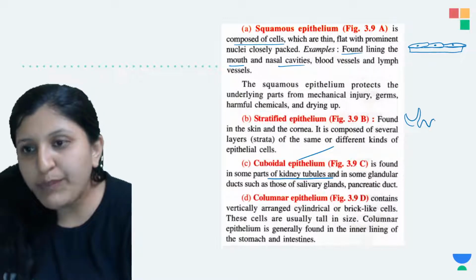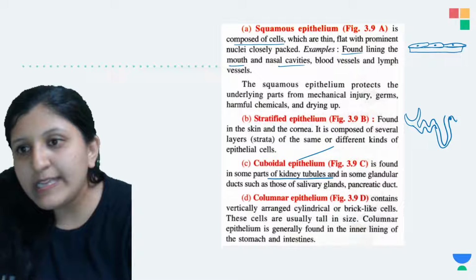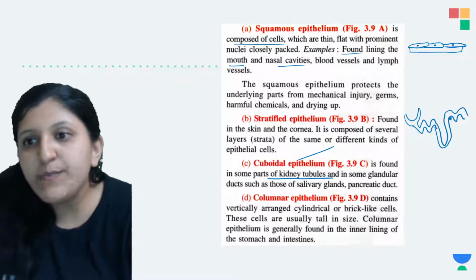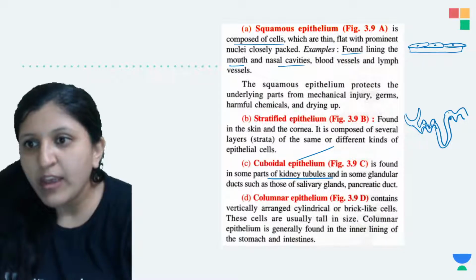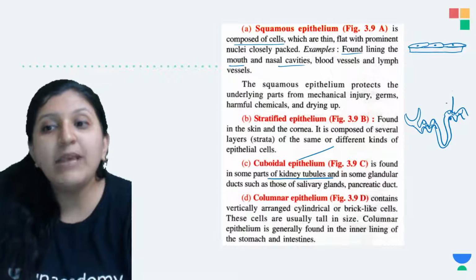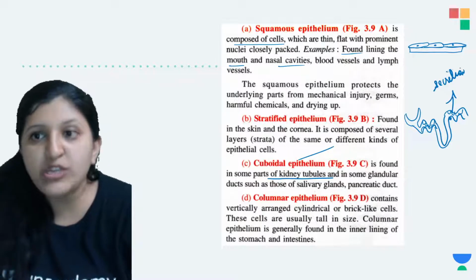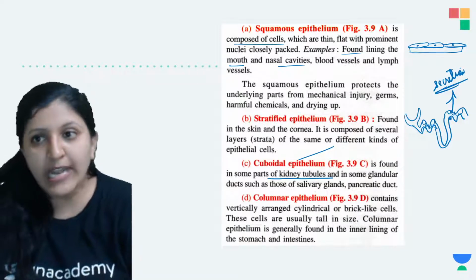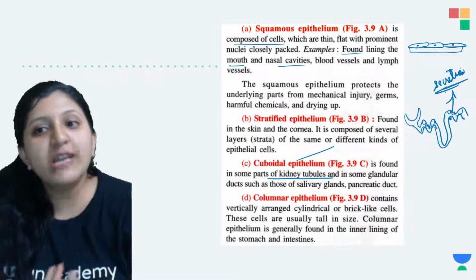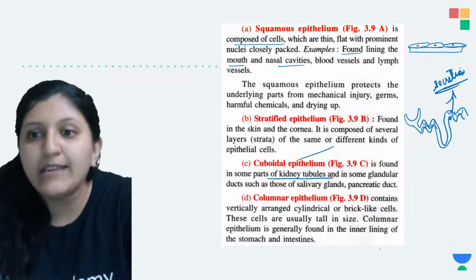The PCT is over here, then the loop of Henle, then the DCT. The PCT and DCT have a cuboidal epithelium. That means it does the function of secretion and absorption. Depending on the function to be done, absorption and secretion will be done at the nephron part, that is, at the kidney tubule.